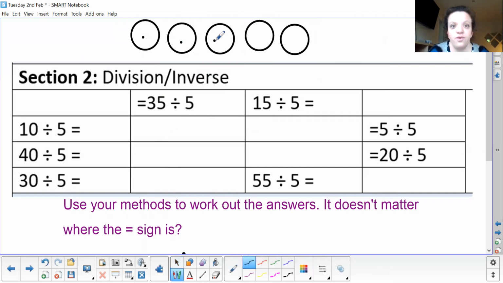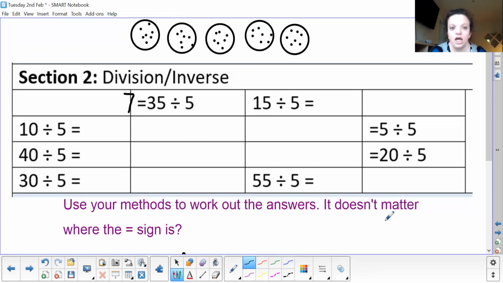So 1, 2, 3, 4, 5, 6, 7, 8, 9, 10, 11, 12, 13, 14, 15, 16, 17, 18, 19, 20, 21, 22, 23, 24, 25, 26, 27, 28, 29, 30, 31, 32, 33, 34, 35. And my answer in each of my boxes is I have got 7. It doesn't matter where my equals sign is, I can put my 7 there.